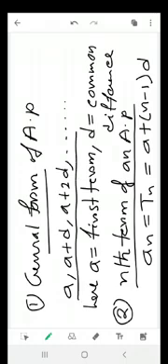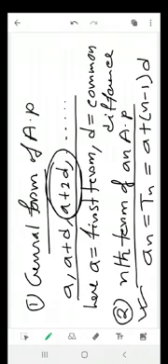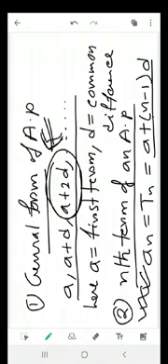Suppose in this AP, what's the third term? Third term is a plus 2d. So to get third term using this formula, we have to put n equals to 3. If you put n equals to 3, you get a plus 2d, that is this. Understood? So for third term you put 3, for 10th term you put 10, for 100th term you put 100. This is the formula for the nth term of an AP.